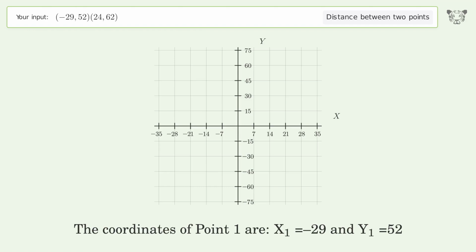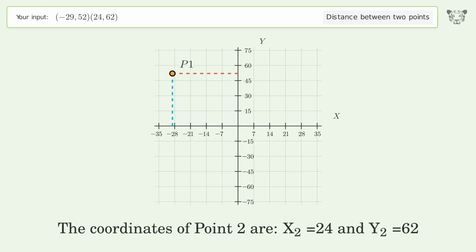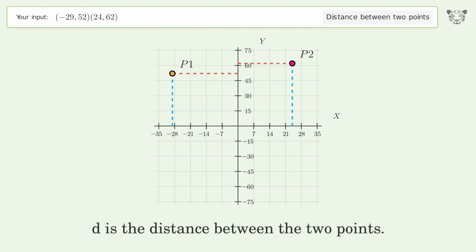The coordinates of point 1 are x1 equals -29 and y1 equals 52. The coordinates of point 2 are x2 equals 24 and y2 equals 62. D is the distance between the 2 points.